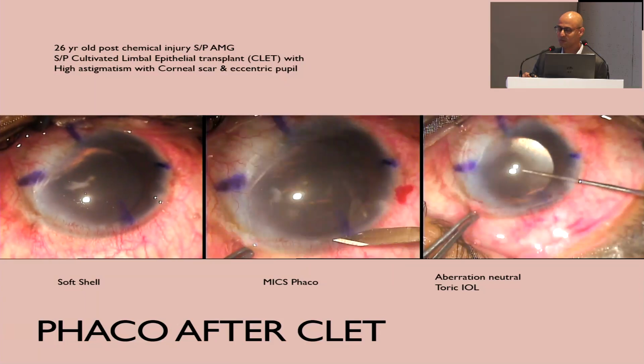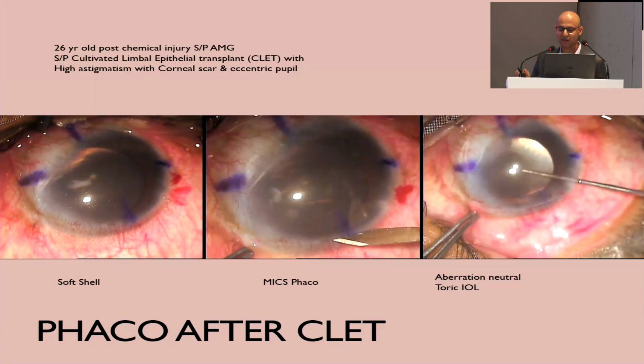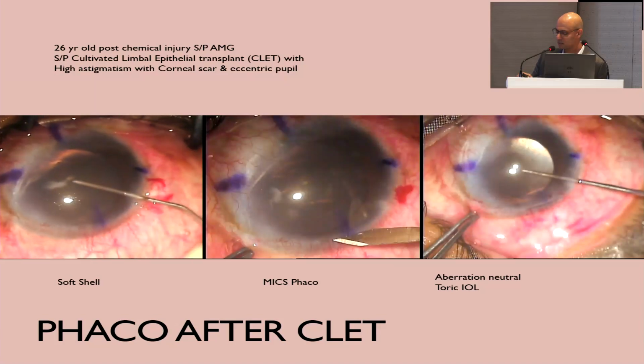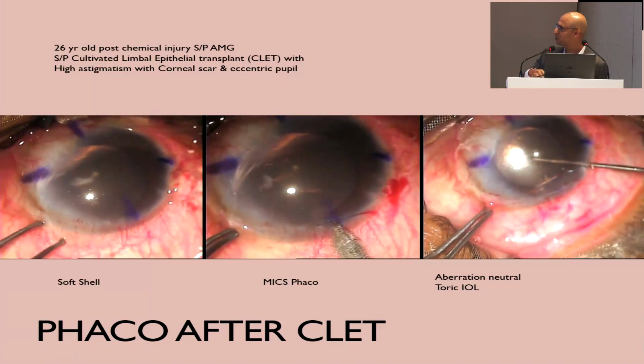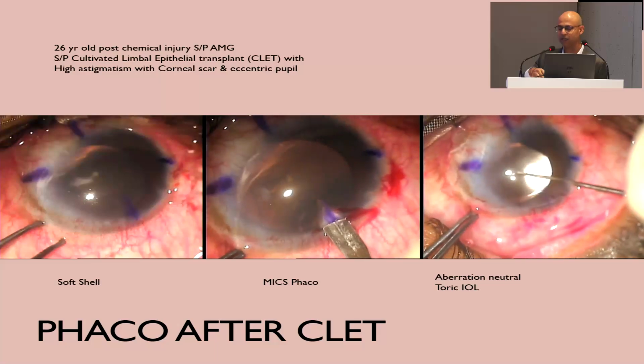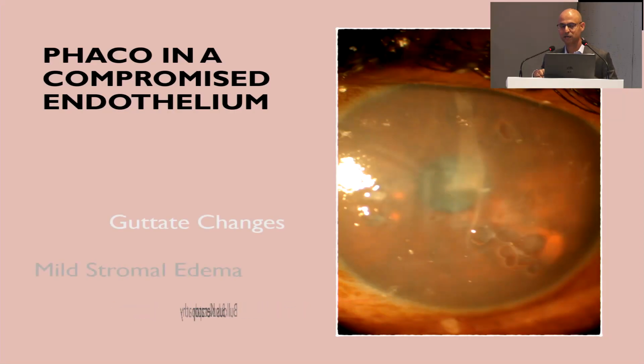At that time we were not doing SLET. So, this was a CLET, which is cultured limbal epithelial transplantation, and then the patient ended up with a reasonably okay ocular surface with some peripheral scar and vascularization, and that scar caused a significant amount of astigmatism, as you can see in this picture. So, we did go ahead and did a toric IOL in this case. You can see this fairly regular astigmatism, even though there is asymmetry. There is not much of skewing, and that kind of causes a reasonably acceptable outcome when you use a toric IOL, and that is what we used in this case and got a very good result.